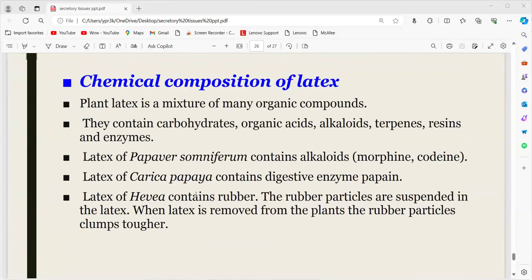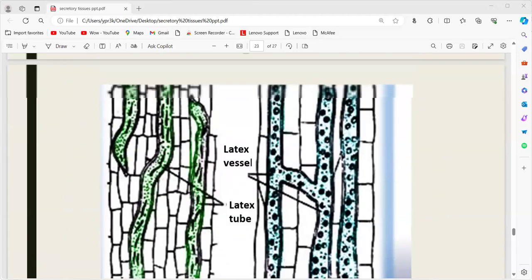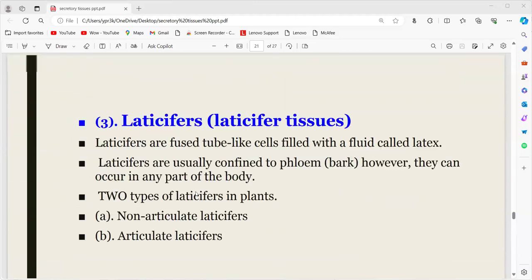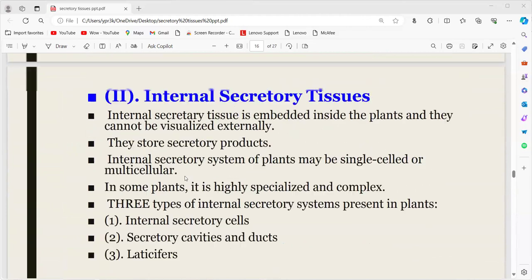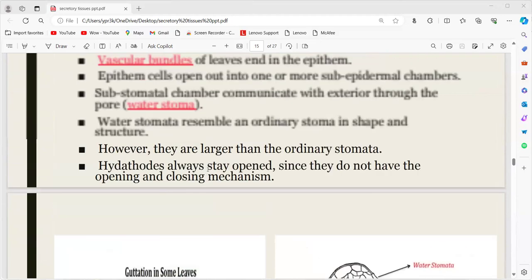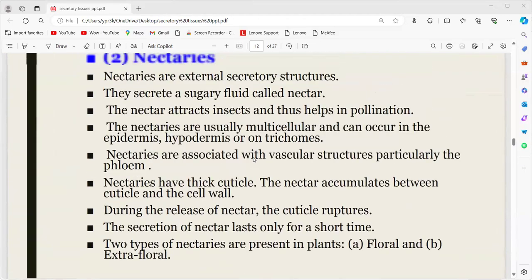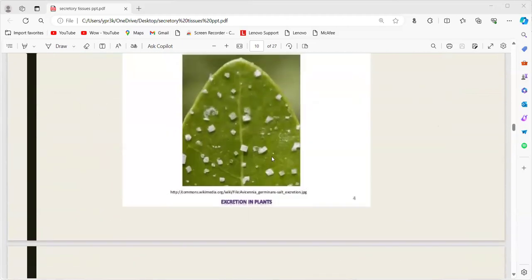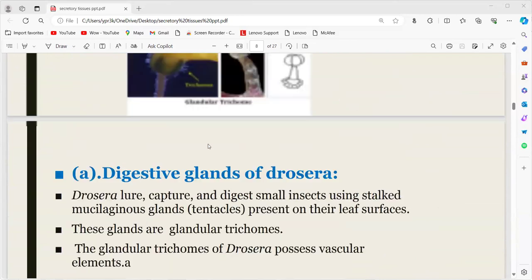So this is about the secretory tissues. Along with the meristematic tissues and permanent tissues, cells also secrete some substances. These are secreted by special types of tissues called secretory tissues. These secretory tissues are again classified, based on their origin, into external secretory tissues and internal secretory tissues.